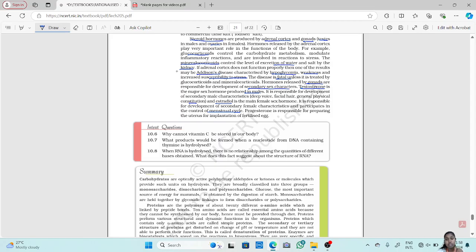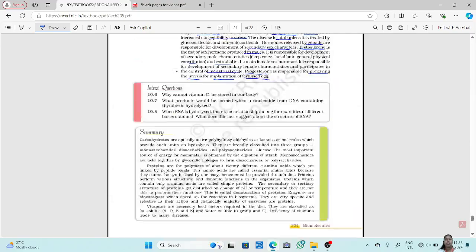Now progesterone is responsible for preparing the uterus for implantation of the fertilized egg. Once you are grown up, mature, married, and ready to conceive a baby, progesterone is the one responsible for preparing the uterus for implantation of fertilized eggs. These are the hormones.